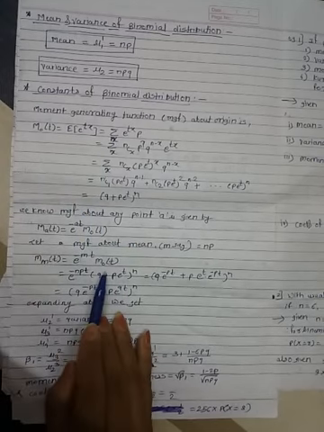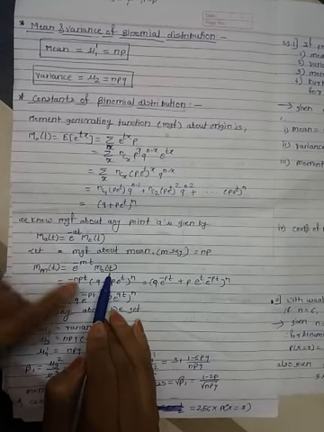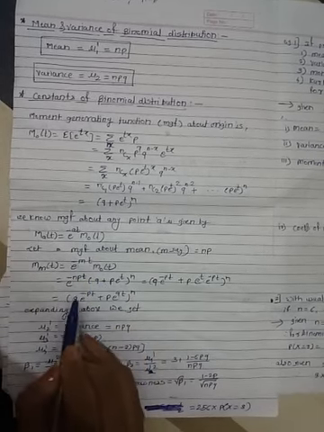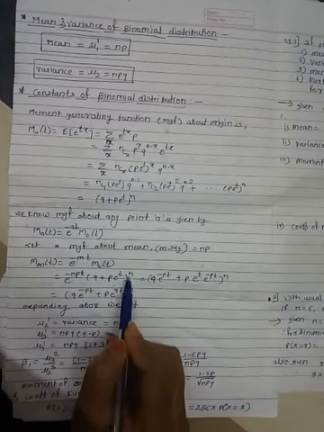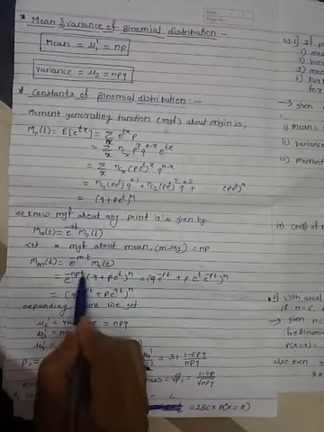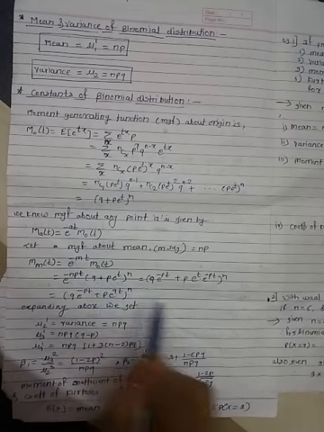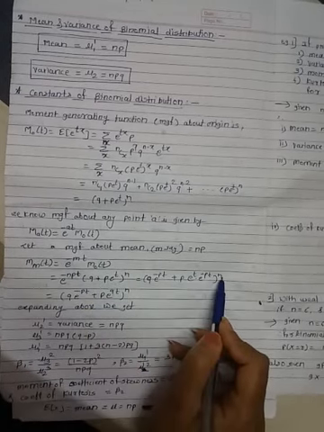Now put the values. E raised to minus the mean, which is np, times t, and M0(t) is this value. Put it over here. So what do we get? Here also the index is n, so the power is also n. Combine these two: e raised to minus pt, multiplied inside the bracket, we get this term raised to power n.